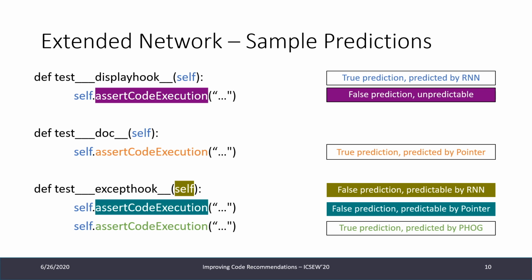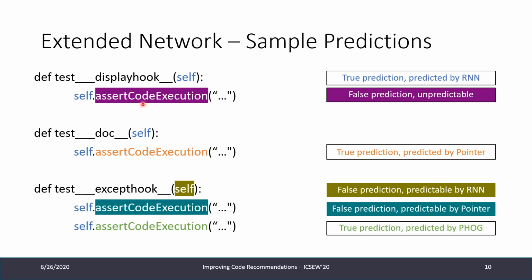This is a code snippet from our training data, and it has just a bunch of test functions. Here we make the first prediction with the argument self. This is a true prediction, and it's predicted by the RNN, and this word self appears often, so it is in our vocabulary. Then we will predict self again. This again is easy. It's not really that hard to predict this keyword because it appears so often.